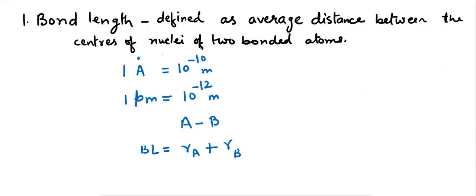However, in some cases, this bond length doesn't hold good because bond length depends upon many factors like resonance, electronegativity, hybridization, etc. Let us discuss some factors on which bond length depends. First factor is size of atom. As the size of atom increases, bond length also increases.